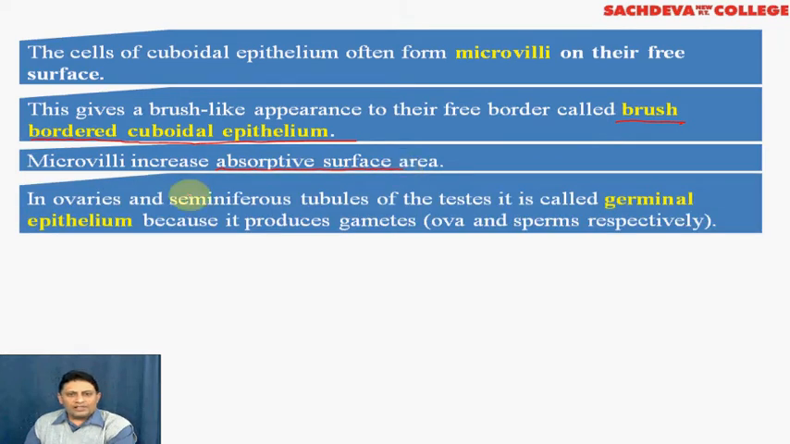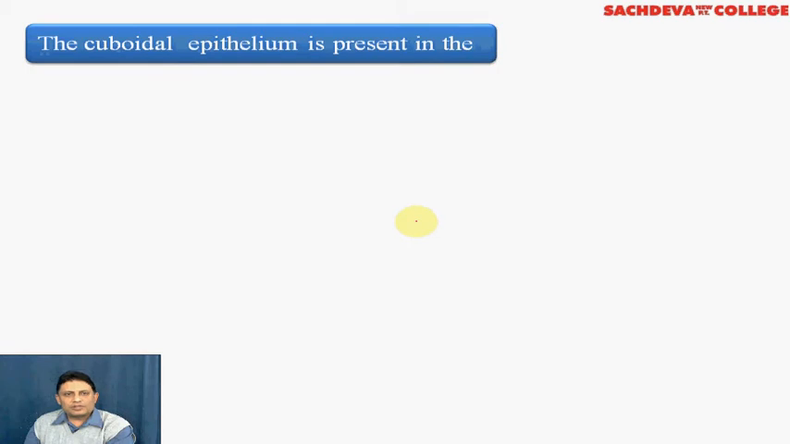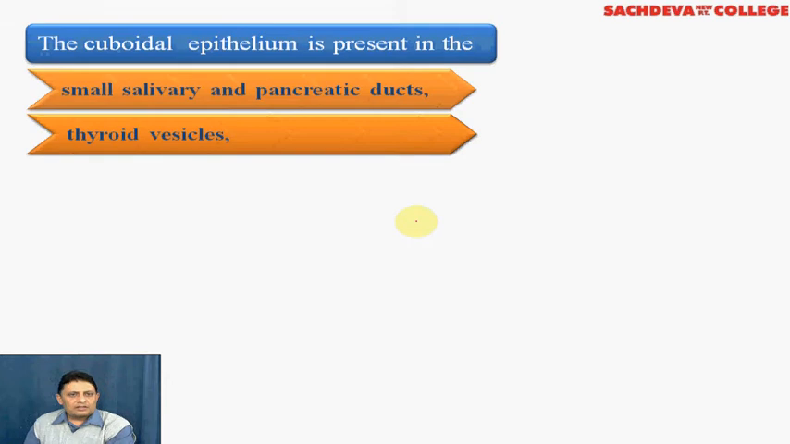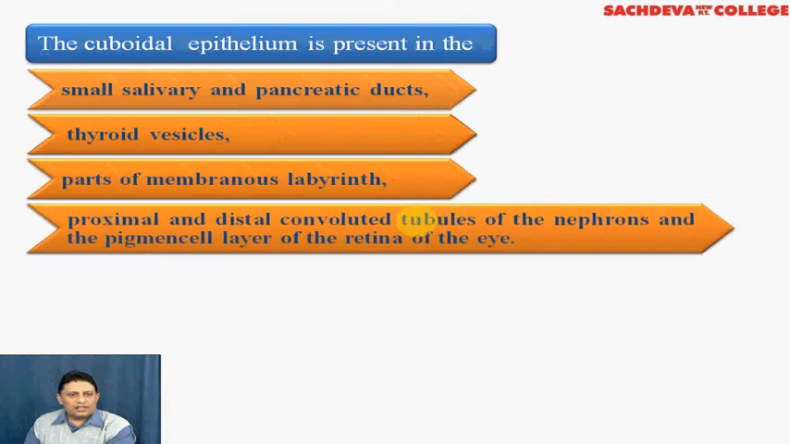In the ovaries and seminiferous tubules of the testes, it is called germinal epithelium because it gives rise to germ cells, therefore known as germinal epithelium. The gametes are the germ cells, ova and sperms. The other places where cuboidal epithelium is present are the small salivary and pancreatic duct, thyroid, membranous labyrinth, the PCT and DCT of the nephrons, and the pigment cells of the retina of the eye.